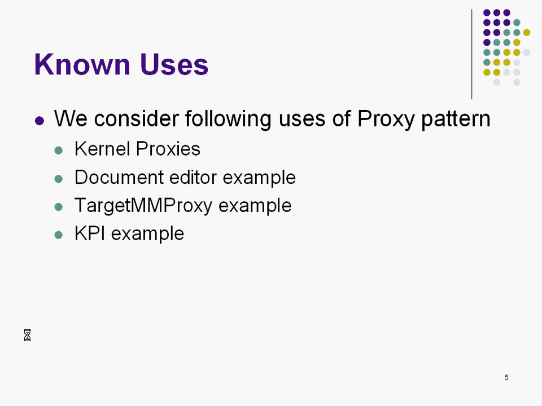Known uses of the proxy pattern. I have about 4 examples. They are short examples, which means the presentation would get over in 30 minutes, not more than that. We talk about kernel proxies. We take one example of a document editor proxy. We have an example of a target MM proxy, which is from the CDMA MM code, and we also have KPI. KPI stands for key process indicator. This example I got from YouTube. If time permits, we would go through the last one. Otherwise, we are going to cover the first 3, just to get an idea of what a proxy pattern is.